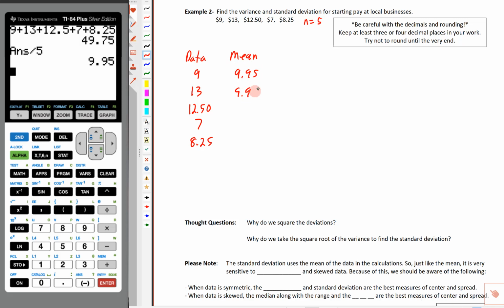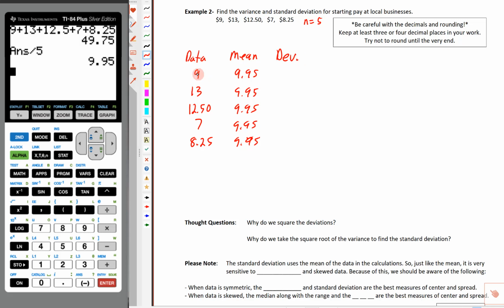Now, if you want to, you can write this down on every single one of them like I'm doing. If you wanted to save a little bit of time, and it actually is pretty quick on this one because there's so few of them, you could just draw a line down to the last one and then write 9.95 there. Okay, now we're going to figure out the deviation. So I'm going to just write DEV.